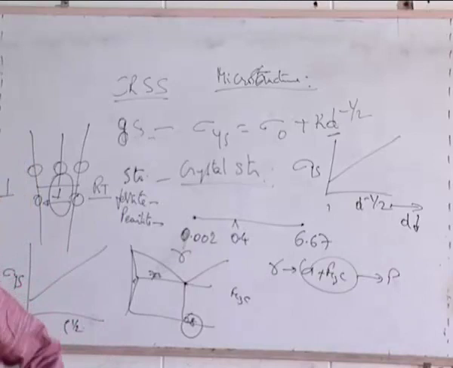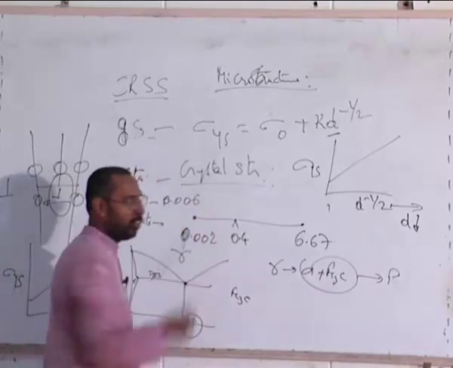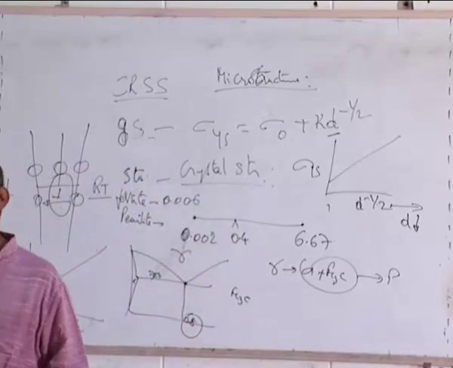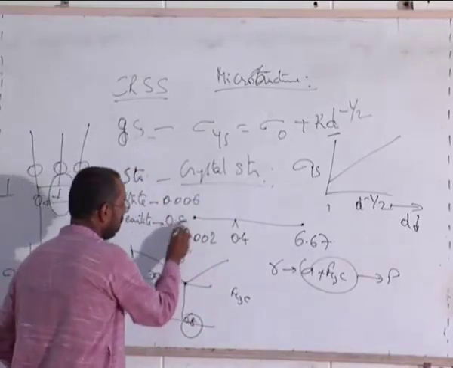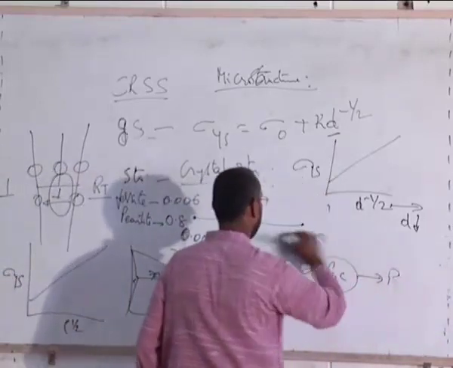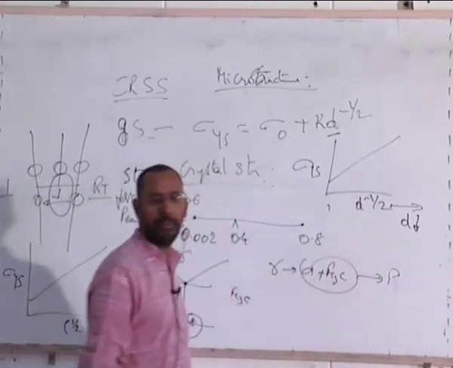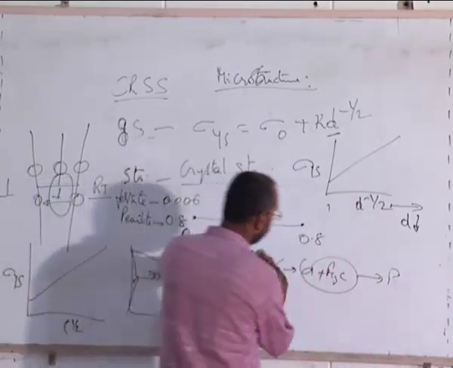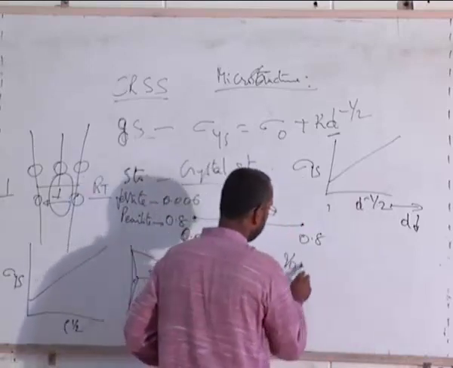How much carbon is there in ferrite? 0.002. Okay, usually we call it 0.006 or 0.002, something closer, depending on which textbook you are following. Fine. And pearlite is 0.8. So as a result, this should be 0.8 and this will be, what is that? And if you do this, you will get approximately how much? How much percentage pearlite?